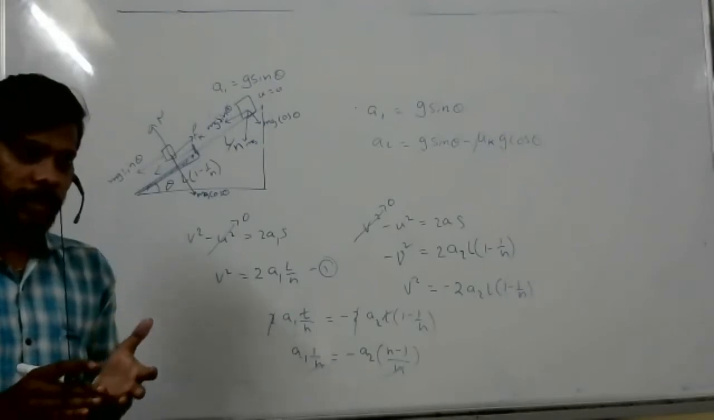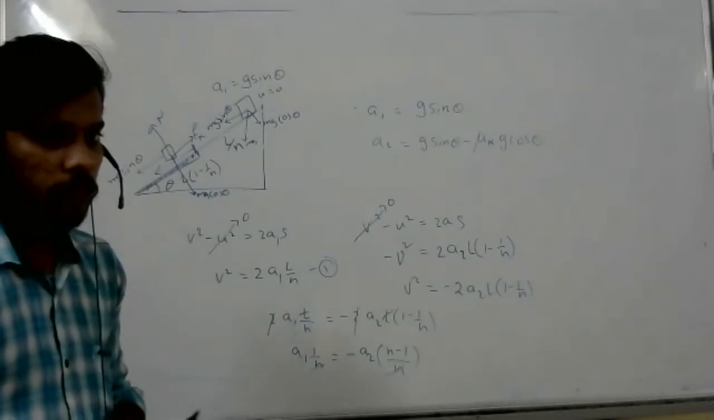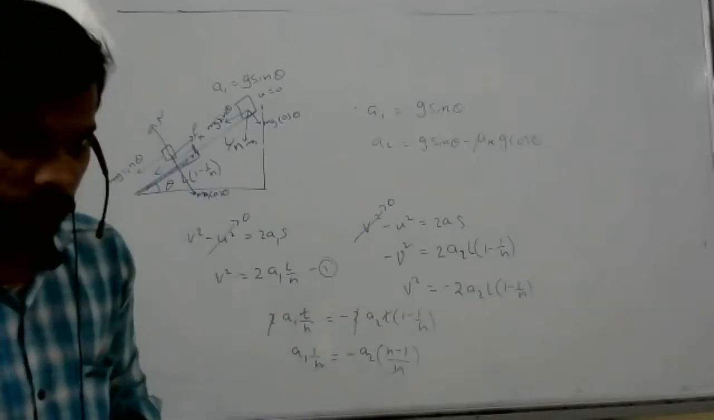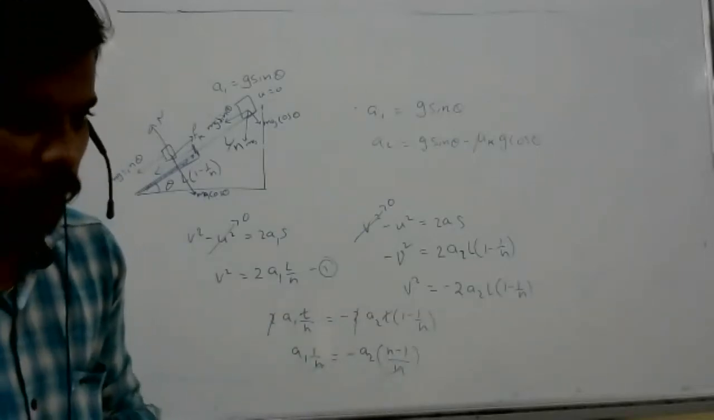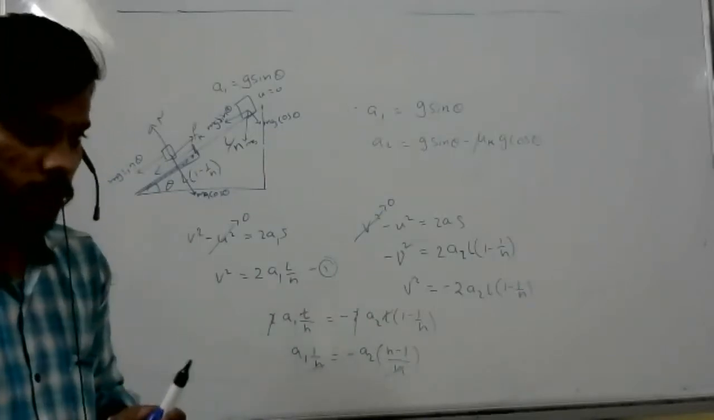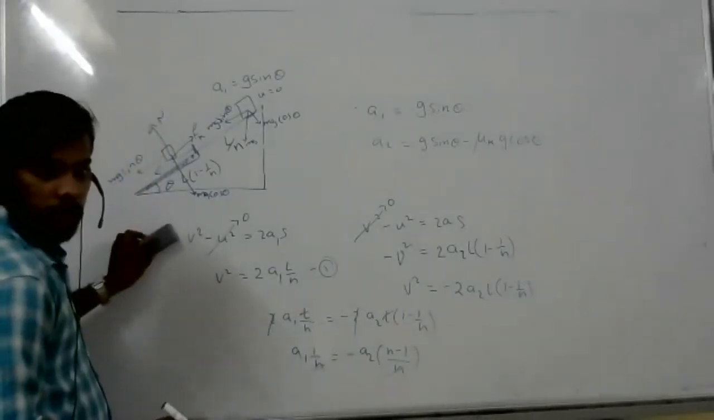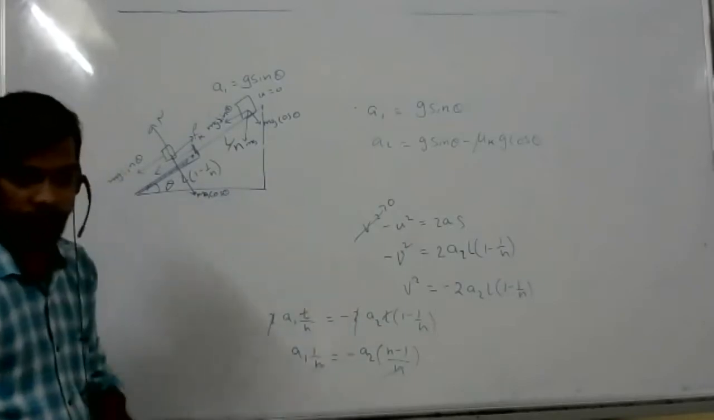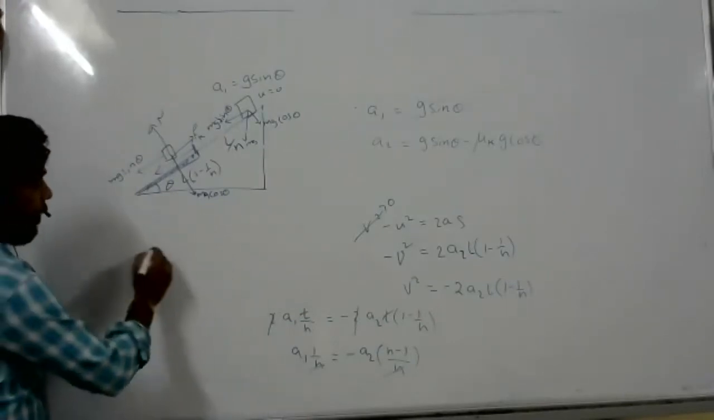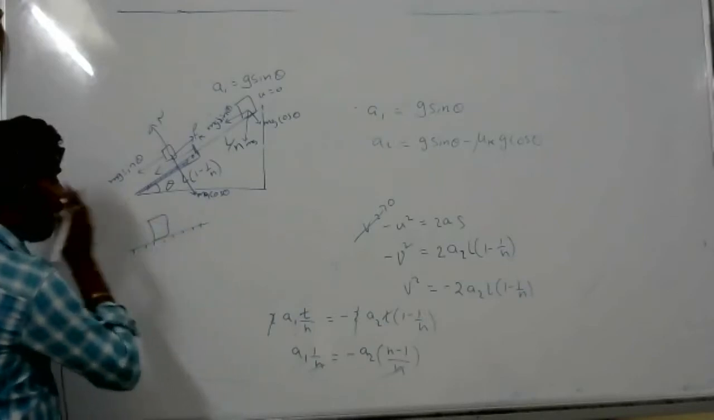Understood, sir. Risha, do you have any doubt on how I wrote a2? You took m a2 equal to g sin theta minus mu, minus f k. Yes, I understood. You didn't understand how I wrote a2? So it is the rough surface, right? I understood, sir.